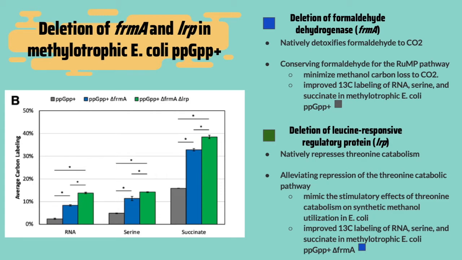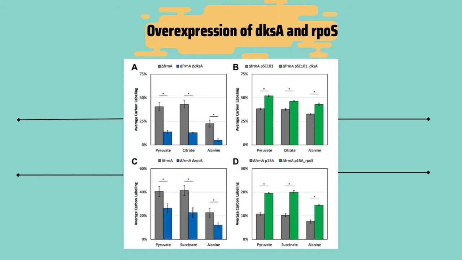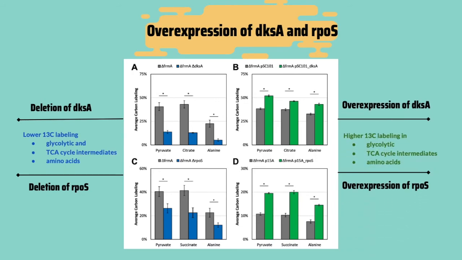The last experiment was to trigger the stringent response by relA and rpoS overexpression. Here in the figure is the comparison between the deletion and the overexpression of relA and rpoS. The result clearly shows that the overexpression of relA and rpoS exhibited significantly higher 13C labeling in glycolytic and TCA cycle intermediates and amino acids. It is proven that regardless of the activator component, the stringent response activation improves the utilization of synthetic methanol in E. coli.